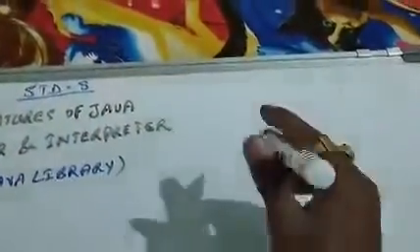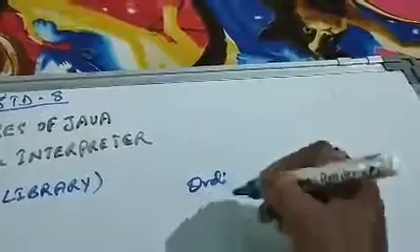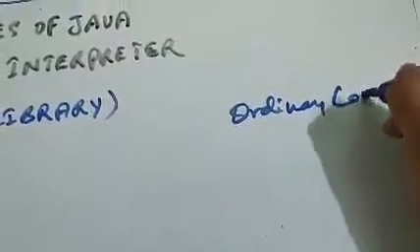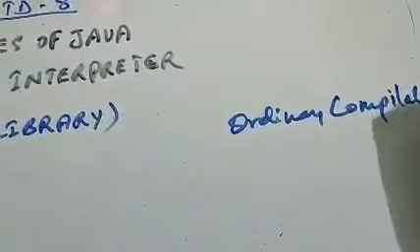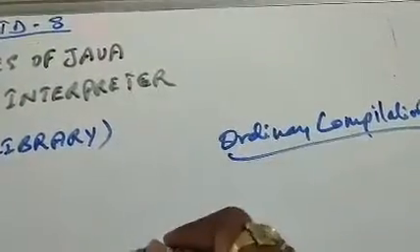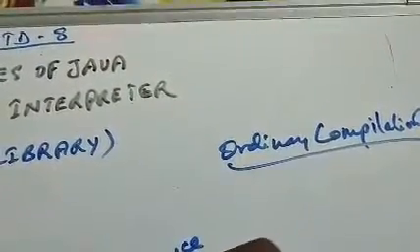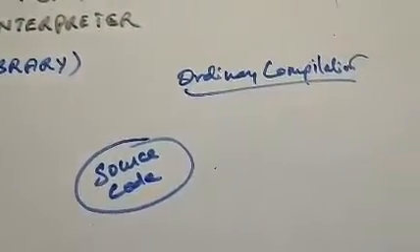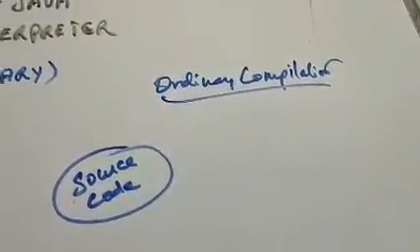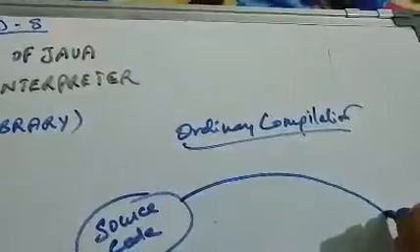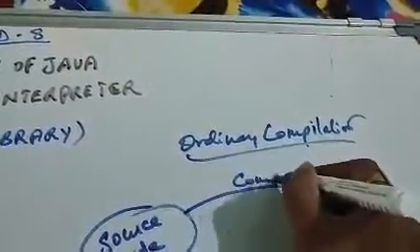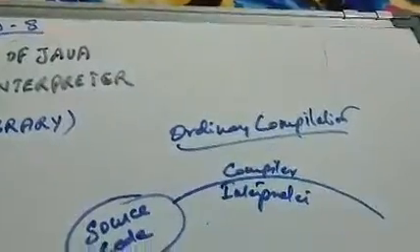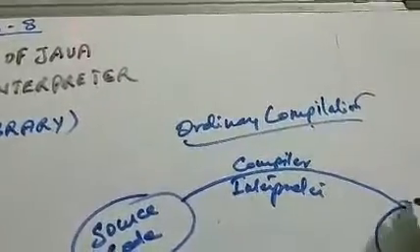So let us understand the ordinary compilation, like the compilation with respect to other programming languages. In the case of ordinary compilation, you have a source code. Please remember, what is a source code? Source code means the program that is written in high level language, that is in our ordinary language. This source code is either compiled using a compiler or an interpreter into what is known as object code.